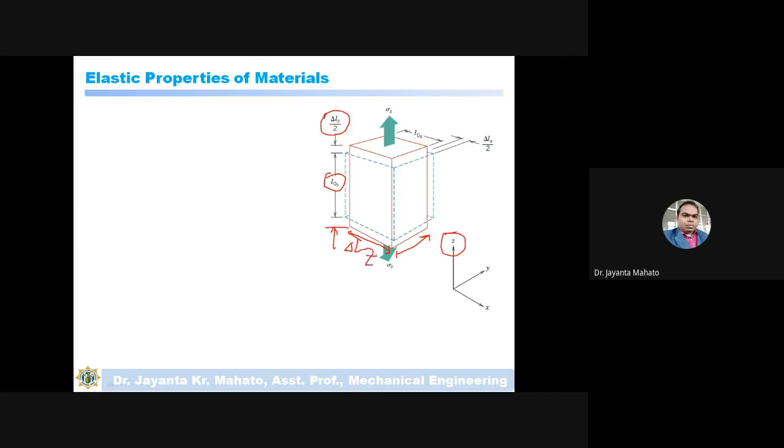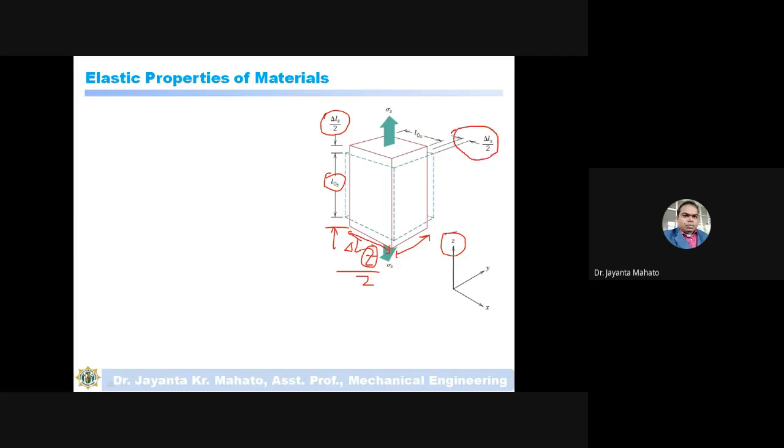Here Z means Z direction. Okay, so length is increased in both directions, upper part del Lz by 2 and the lower part del Lz by 2.